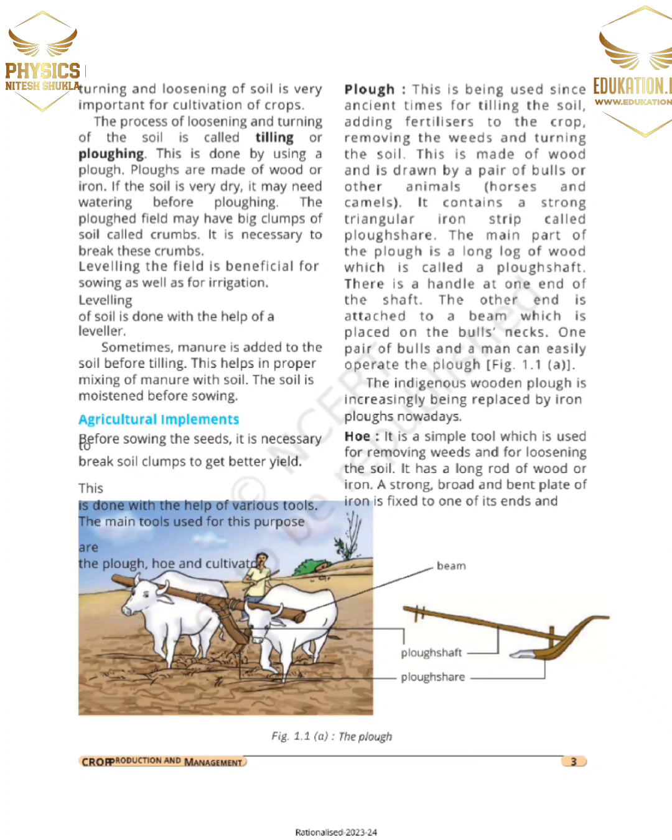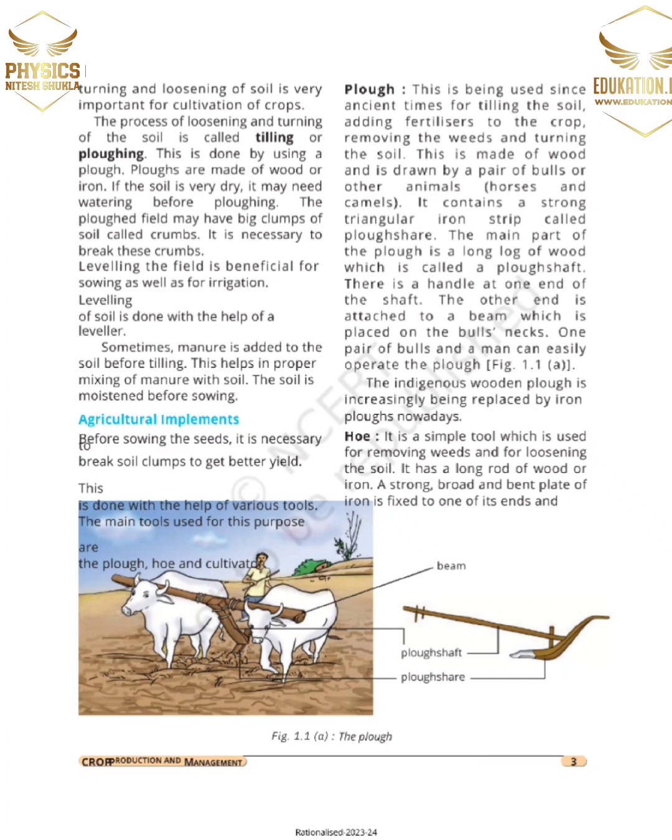Agriculture implements. Before sowing the seeds, it is necessary to break soil crumbs to get better yield. This is done with the help of various tools. The main tools used for this purpose are the plough, hoe, and the cultivator. So we will discuss what a plough is.